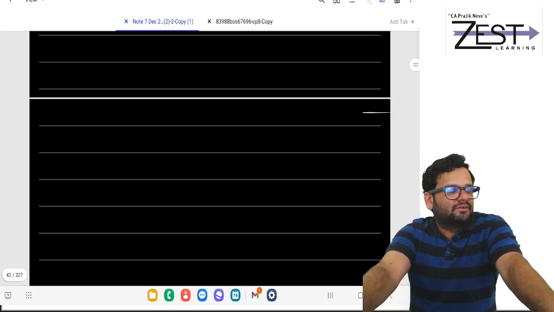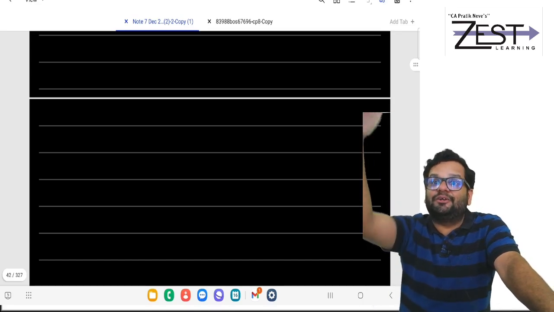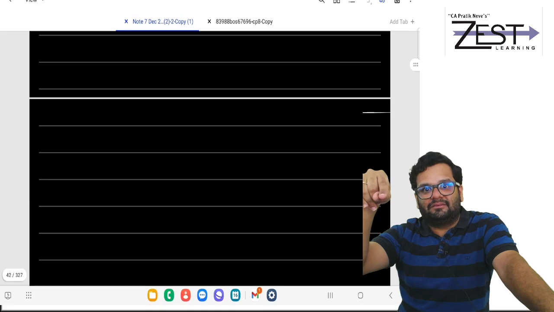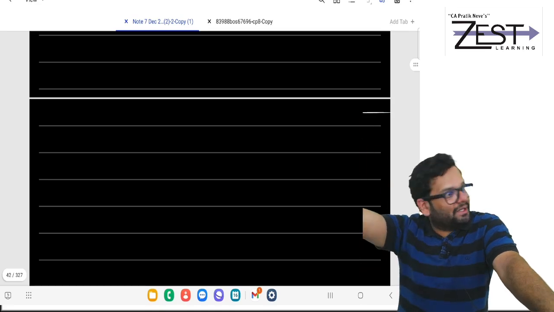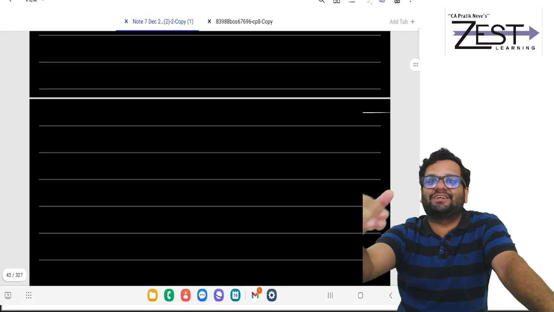Clear? Friends, then TDS. Because when you do advance tax and TDS minus from total tax liability, you get net tax payable. And getting that net tax payable, you should pay that tax and you should file ITR. Then only it will be considered your assessment is done.